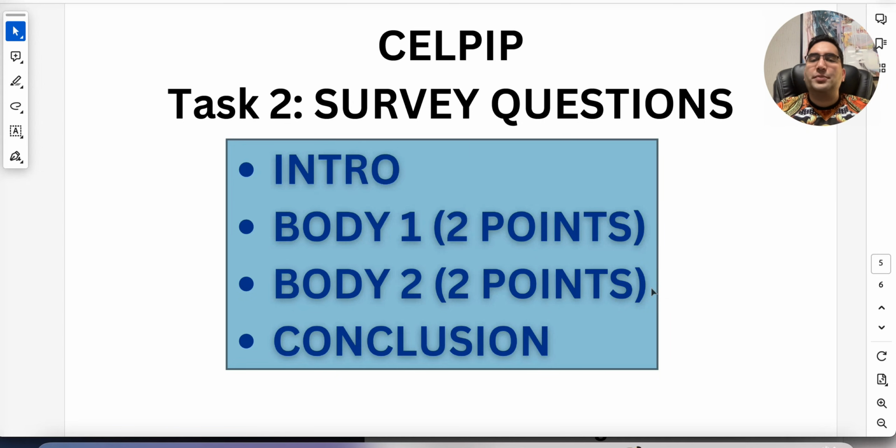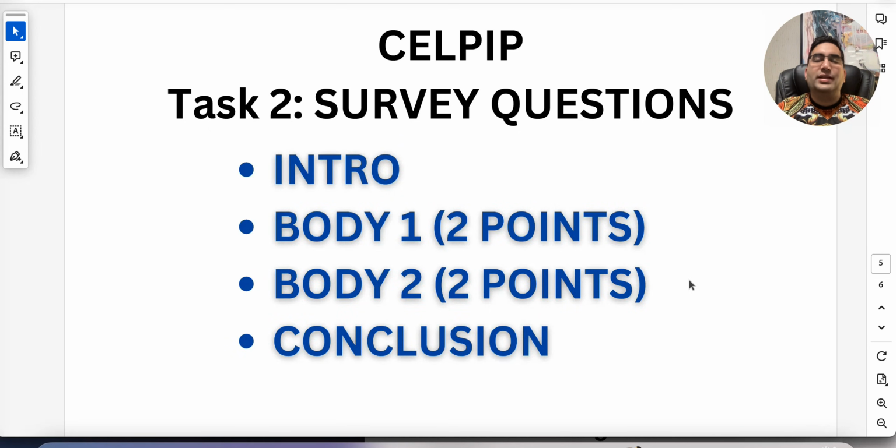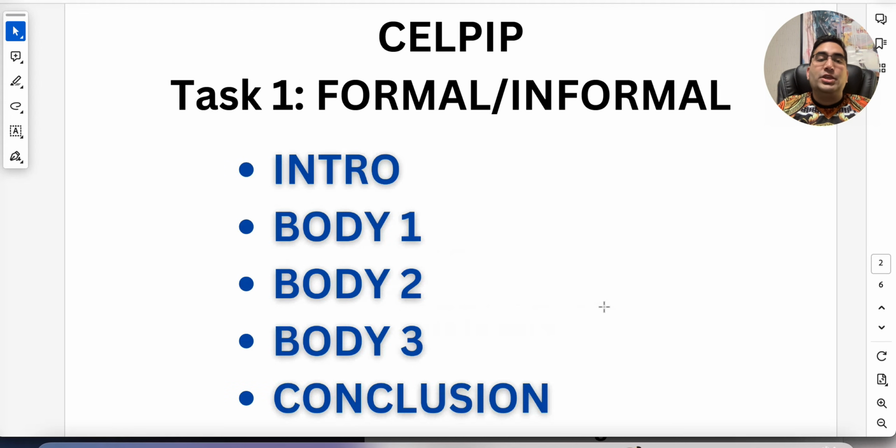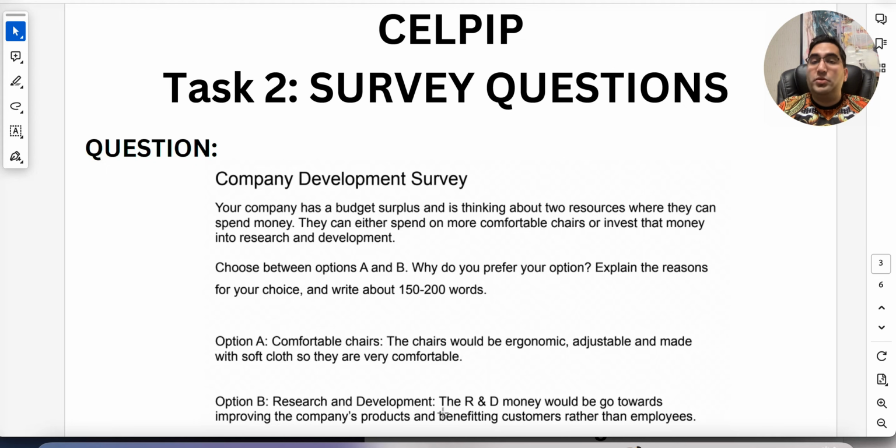Give your points depending on the question. This is hard, right? Guess where you'll get more marks? Right here. This structure is going to give you more marks than this structure. So it is highly recommended you do 2 points each body. This also gives you marks on the range of vocab, because not only are you going to talk about the positive things, about the good things in your opinion, but you're also going to oppose the other side. You're going to use negative terms. You're going to talk about how that is detrimental, harmful, bad for environment, for people, etc. That range really helps you. It also shows the examiner you have versatility. You can talk about both options and you can effectively do that within the word limit.